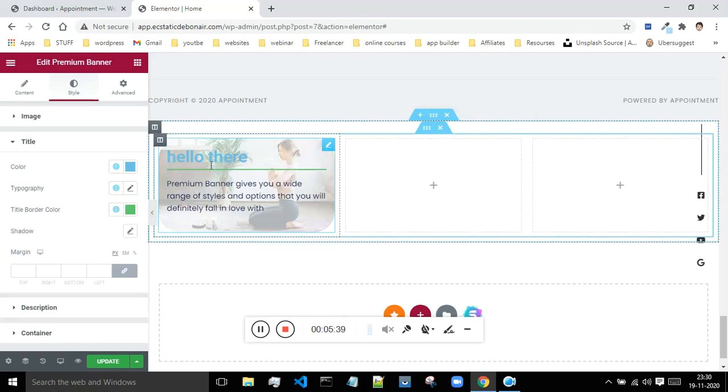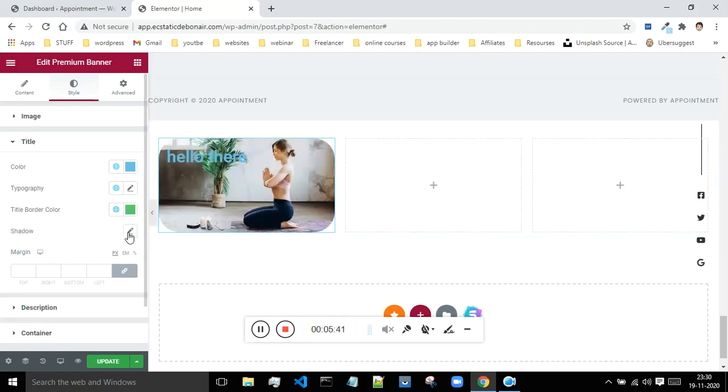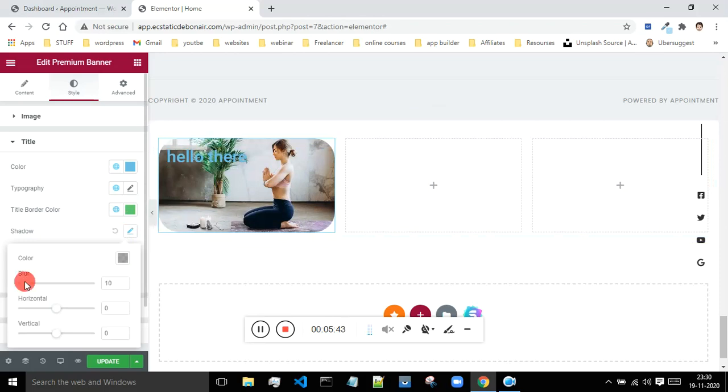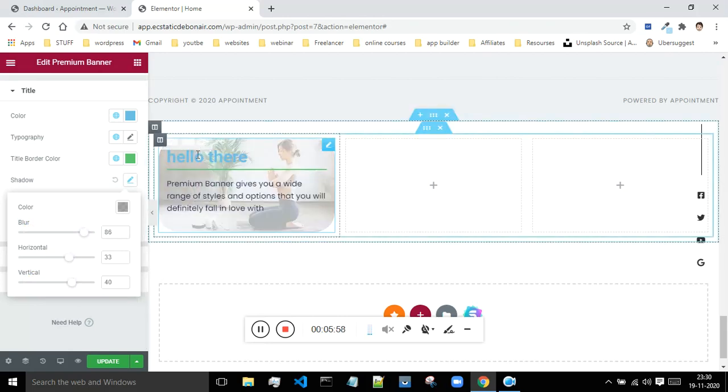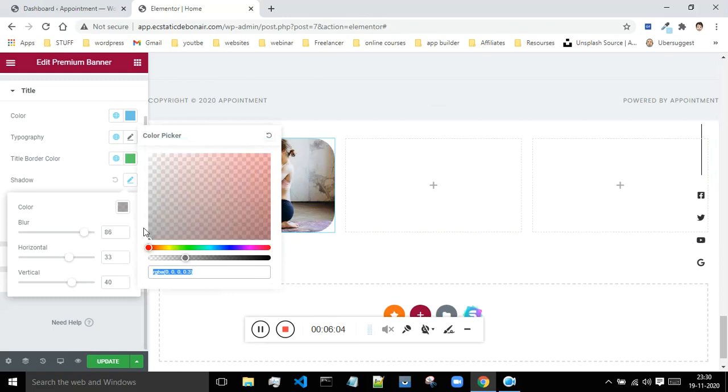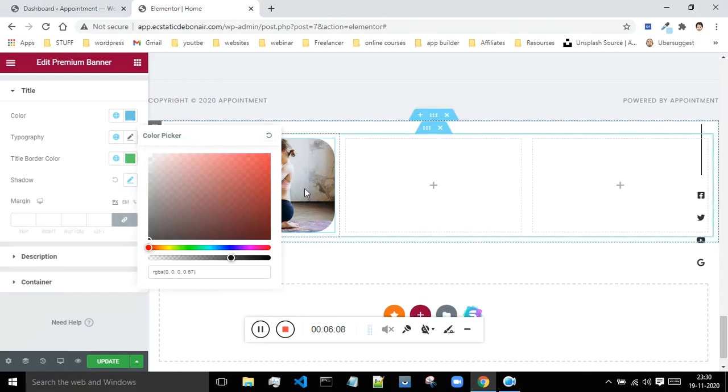If I want to give a shadow to this text, I can do that. I will click on the shadow. I can choose how blurry I want my shadow to be, how far I want my shadow from the vertical height, and the horizontal height. These are the two options. As of now, as can be seen, there is no shadow, because I have to choose the color of my shadow. I will choose dark. Now let's see whether it has appeared or not.